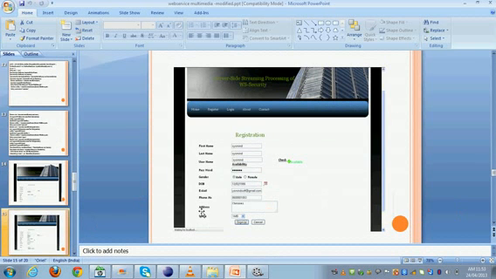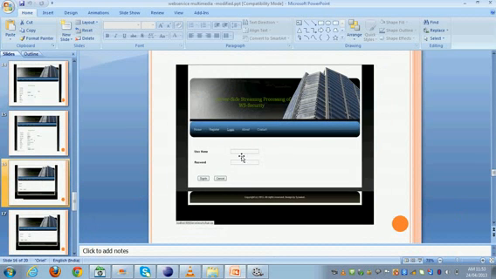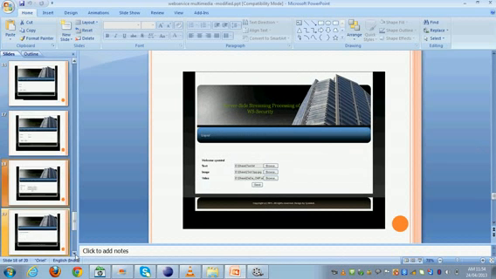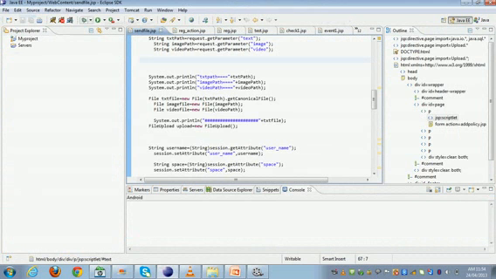The second form is a login form. After filling in all these details, we have to log in. What was given in the registration form has to be given in the login form, and we log in as the user. Then we browse the text, image, and video, and finally upload all the files at the same time without reducing the buffering rate. Now we have to see the output.